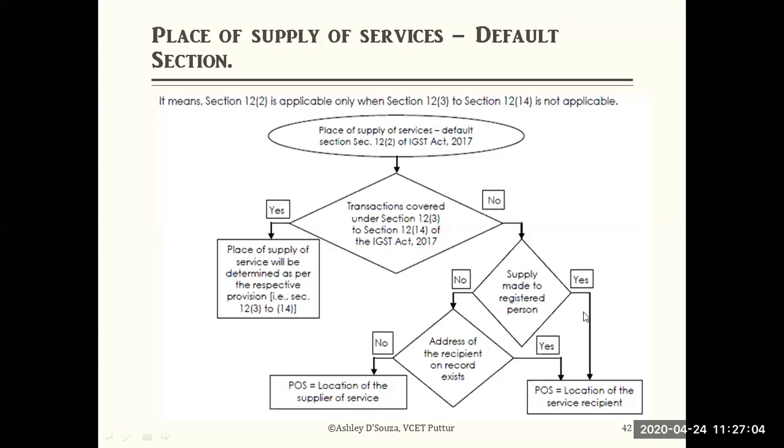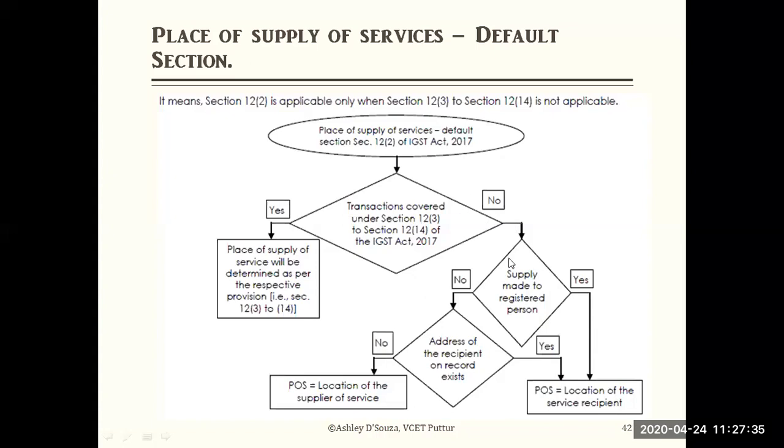If the condition says yes, you have made a supply to a registered person, then the place of supply will be the location of the service recipient. That is, the place of supply will be where the service is received by the recipient. Please look here: the place of supply will be the location of the service receiver, the recipient, in the case of a registered person.